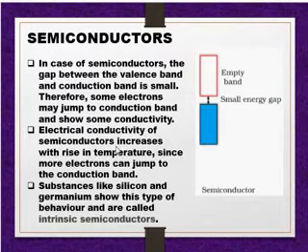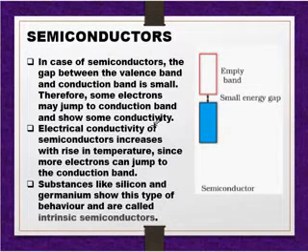Electrical conductivity of semiconductors increases with rise in temperature since more electrons can jump to the conduction band. Substances like silicon and germanium show this type of behavior and are called intrinsic semiconductors.